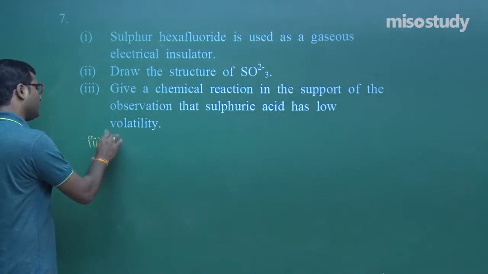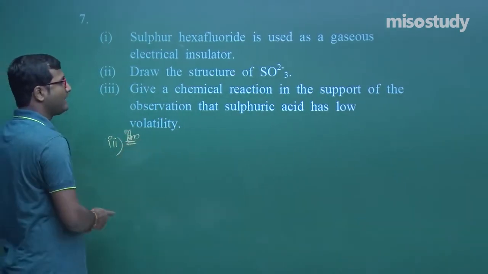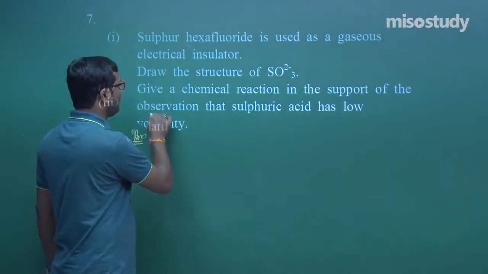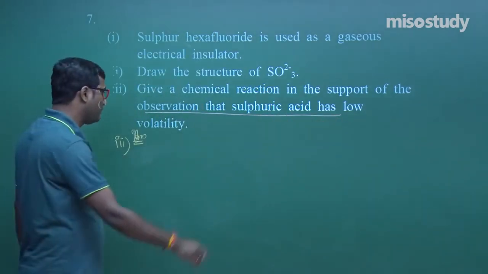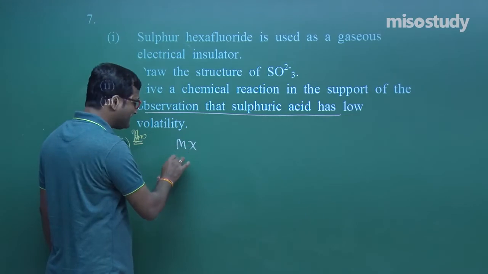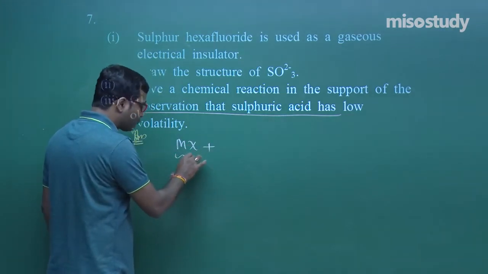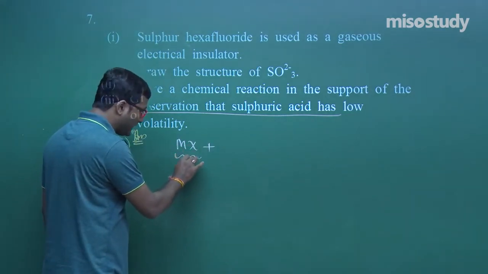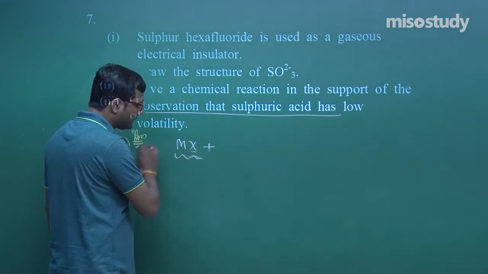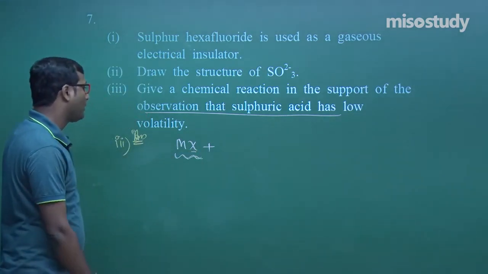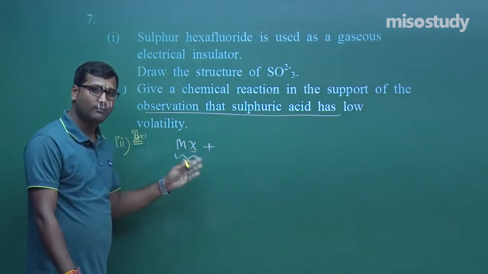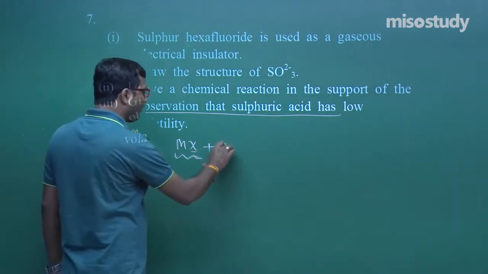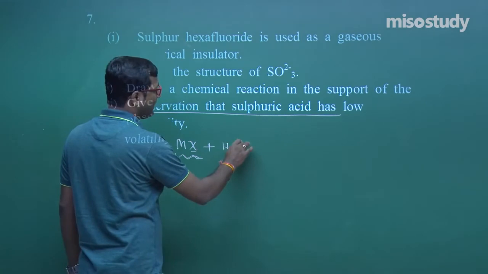Now third one, give a chemical reaction in support of the observation that sulfuric acid has low volatility. As we know, sulfuric acid easily replaces the halide, or you can say fluorine, chlorine, bromine and iodine, and forms a more volatile acid.